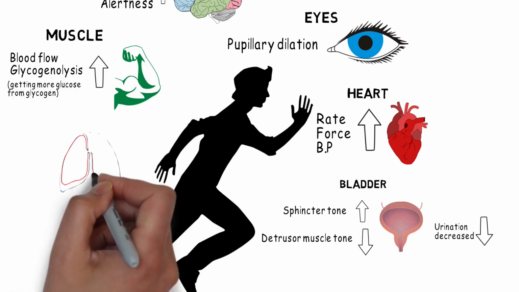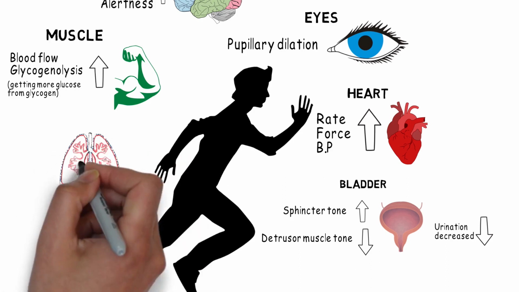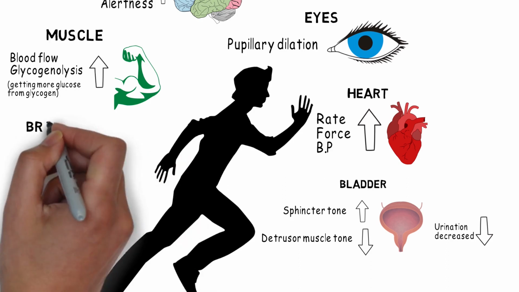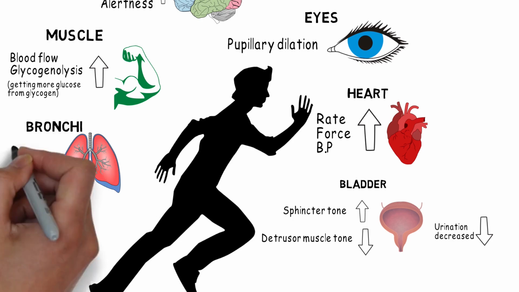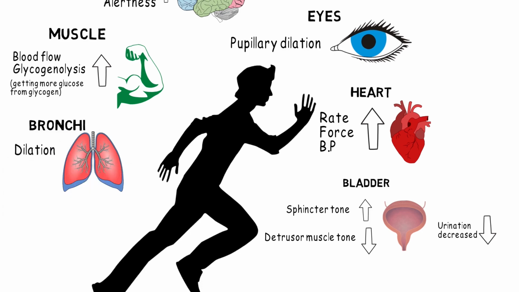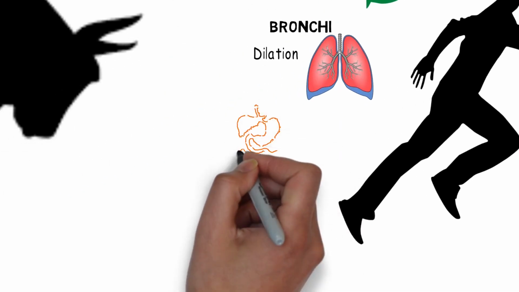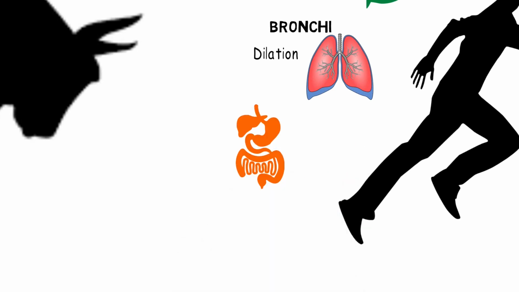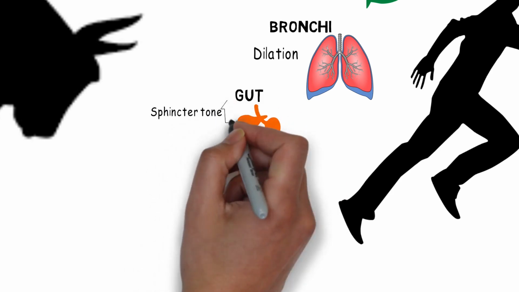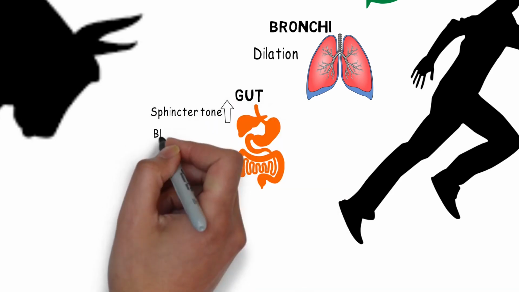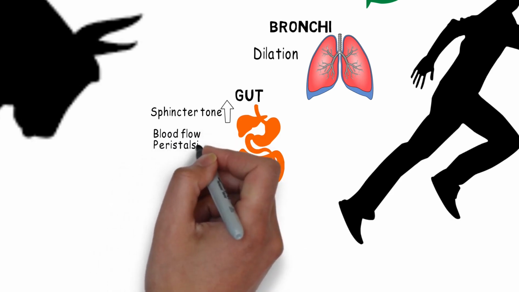In the lungs, the bronchioles will dilate for better gaseous exchange. Since you won't be needing your gut working much at the time of danger, the tone of the sphincter muscles will increase while the blood flow to the gut and peristalsis will decrease.